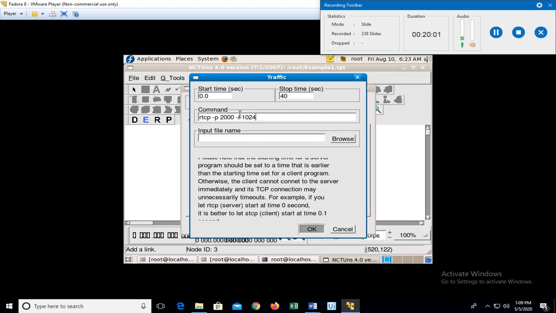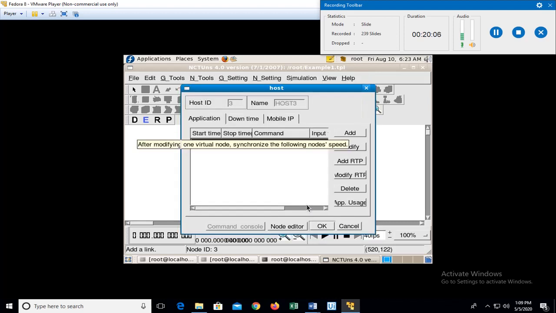So next, rtcp -p, port number 2000-L1024. Now since it is a receiver, it can receive from any of the other nodes, so I'll not specify any IP address. IP address specification is not required, so you say OK.